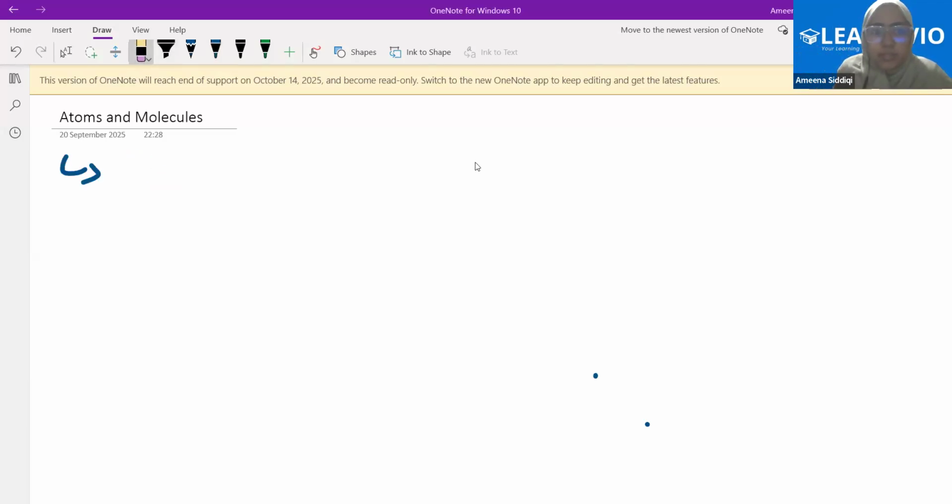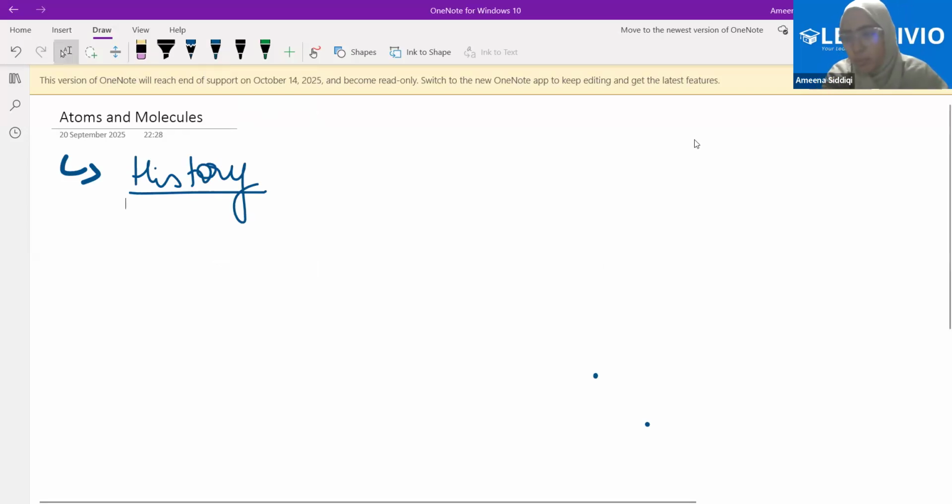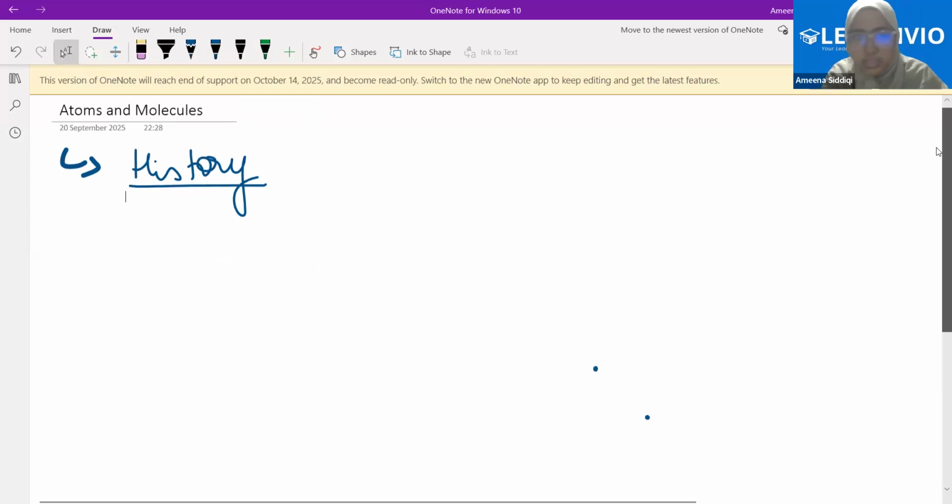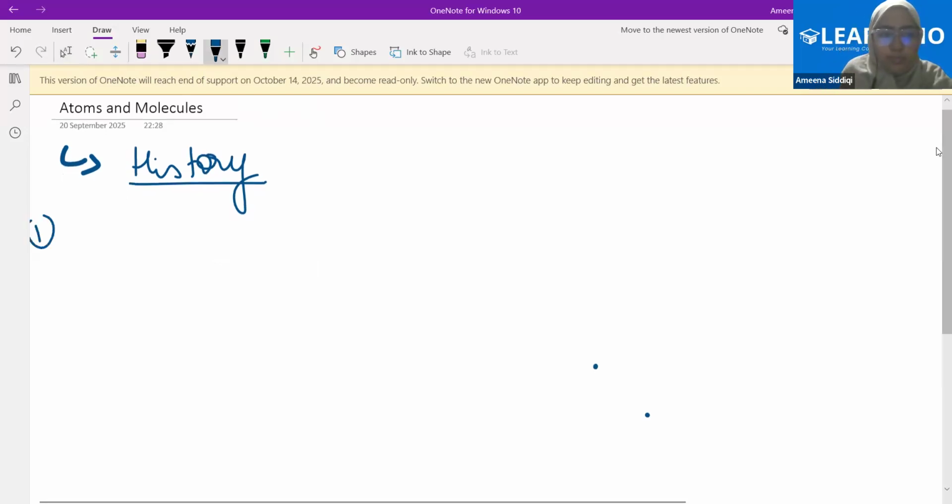The historical perspectives here. So, atoms and molecules: there were two philosophies that were going side by side. One was the Indian philosophy and second was the Greek philosophy. These are the two philosophies which have been mentioned a lot. Now, both of them said the same point. I'll quickly discuss the Indian philosophy first.